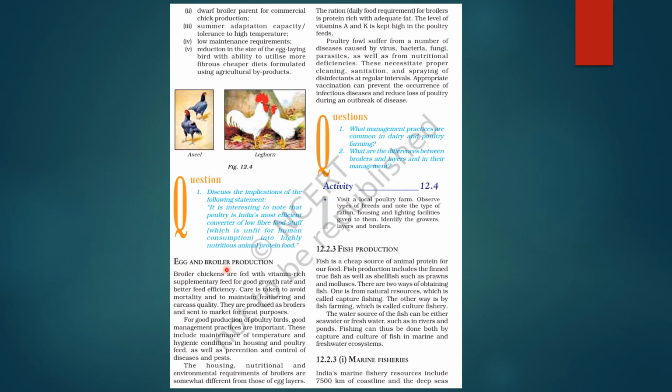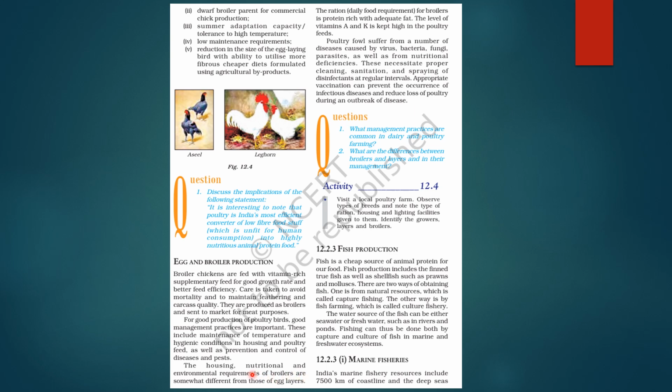Next, we come on to egg and broiler production. So, broiler chickens are fed with vitamin-rich supplementary feed for good growth rate and better feed efficiency. Care is taken to avoid mortality and to maintain feathering and carcass quality. They are produced as broilers and sent to market for meat purpose. ठीक है. So, अच्छी प्रोडक्शन के लिए हमें अच्छी मैनेजमेंट प्रैक्टिसेस चाहिए. ठीक है. प्रॉपर टेम्परेचर हमें मेंटेन करना है, हाइजीनिक कंडीशंस मेंटेन करनी है. ठीक है. And we have to prevent and control any kind of diseases or pests, right?